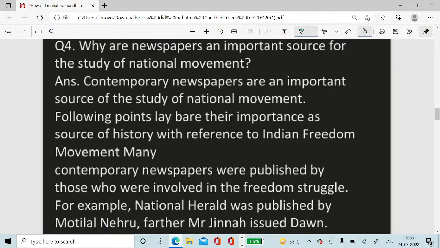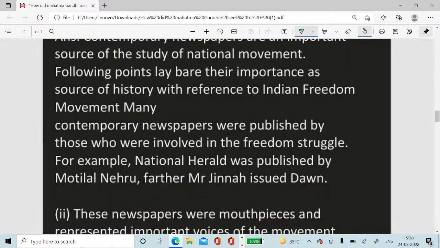Question number 4. Why are newspapers an important source for the study of the national movement? Answer. Contemporary newspapers are an important source for the study of the national movement. The following points lay bare their importance as a source of history with reference to the Indian freedom movement. Many contemporary newspapers were published by those who were involved in the freedom struggle. For example, National Herald was published by Motilal Nehru.